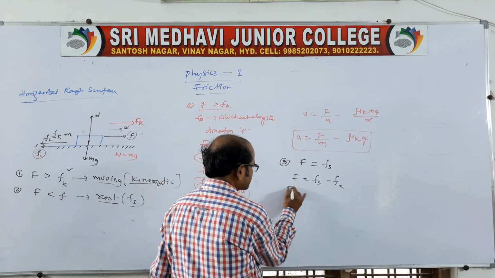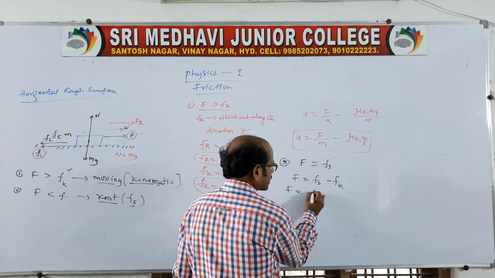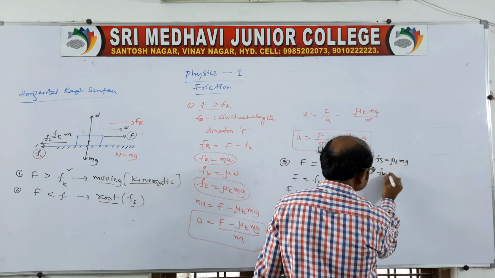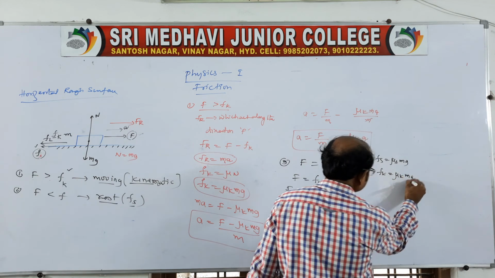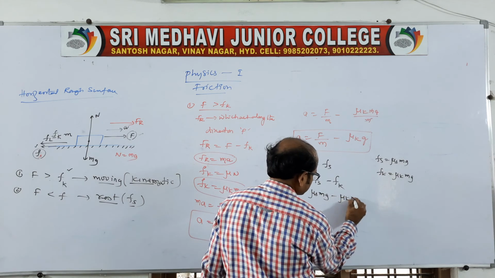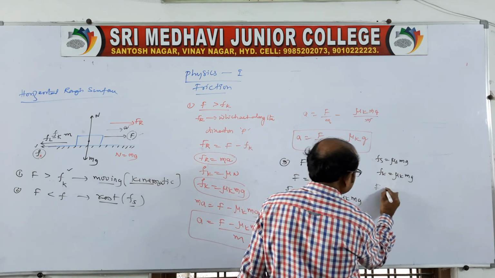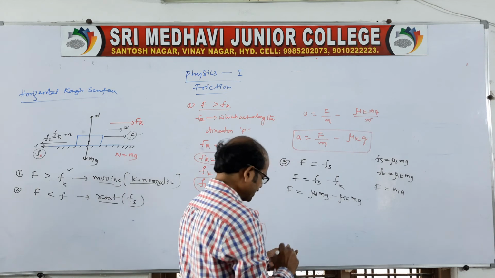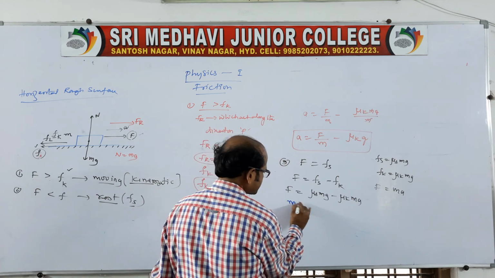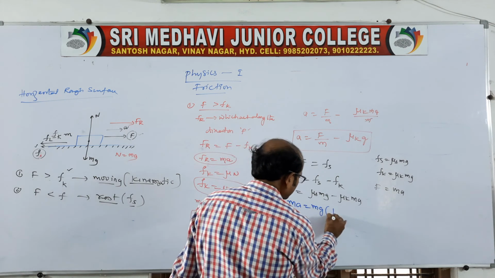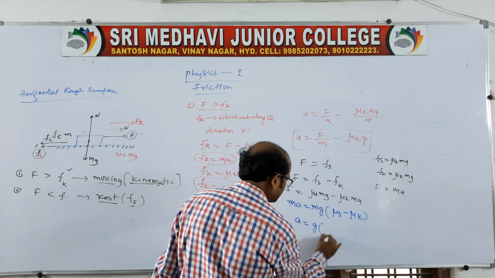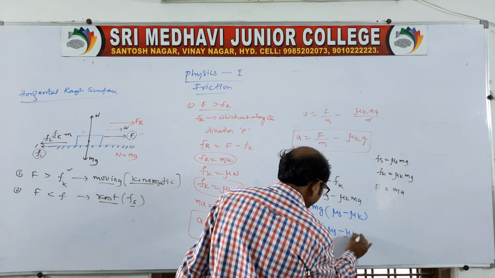Therefore here you write F is equal to, Fs is nothing but mu s mg, and Fk is mu k into mg. So F is Fs minus Fk, which is mu s mg minus mu k into mg. So F is nothing but ma. Clear? Therefore F is equal to ma, and here you take mg common, mu s minus mu k. So m cancels, A is equal to g into mu s minus mu k. This is one relation.